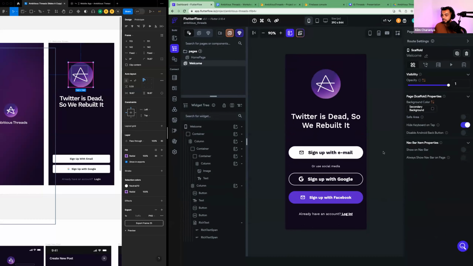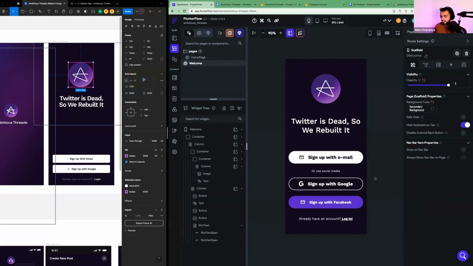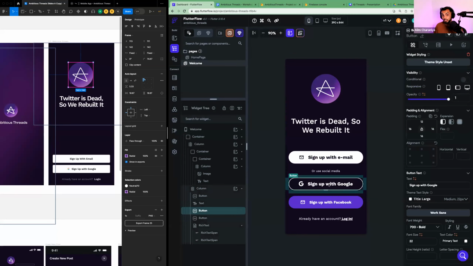And I know it's taken us a little bit of time, but we'll move through the rest of this a little bit more speedily because now I've introduced you to all the fundamentals. So going forward in this workshop, I'm not going to stop and explain all the fundamentals anymore because you should know what the widget tree is now. You should know where to find your UI builder. You should know how to use the right side pane.